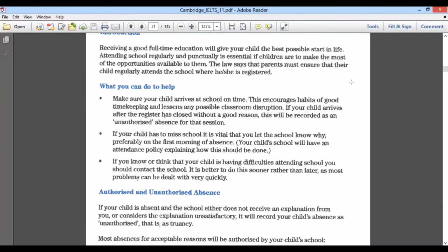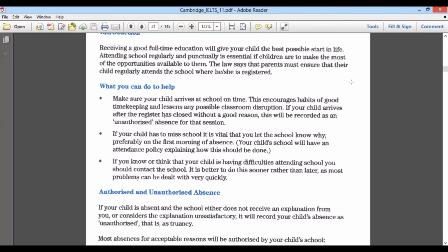We have already got the keyword, unauthorized absence, for that session already. So we can take that for the first package, which comes under what you can do to help. Make sure your children arrive at school on time. This encourages habits of good timekeeping, and lessens any possible classroom disruption. If your child arrives after the registration is closed without a good reason, then this will be the sentence. So here you will read very closely, very slowly.